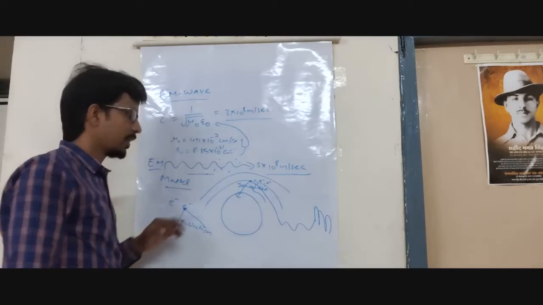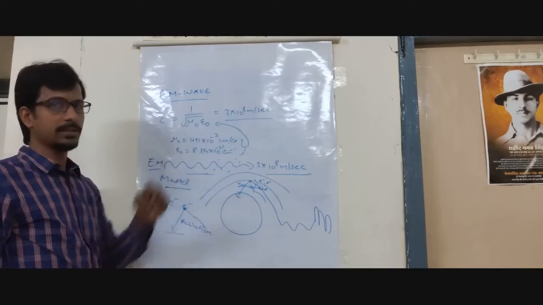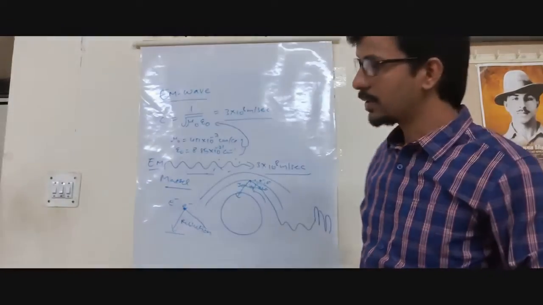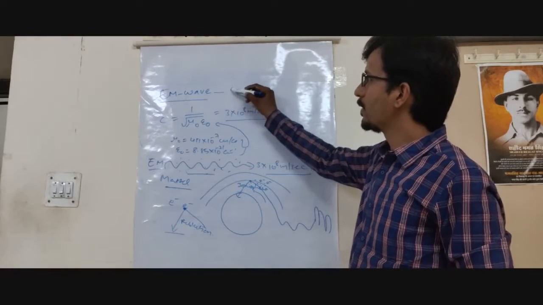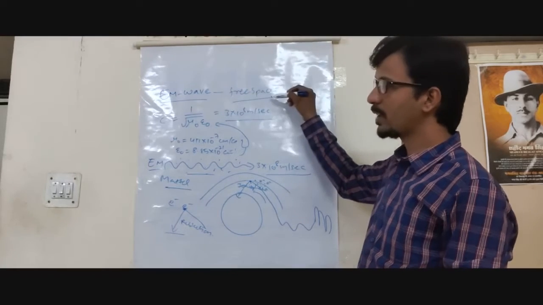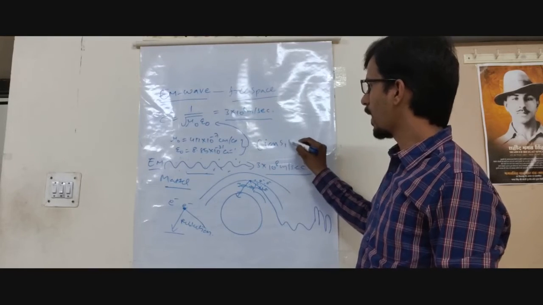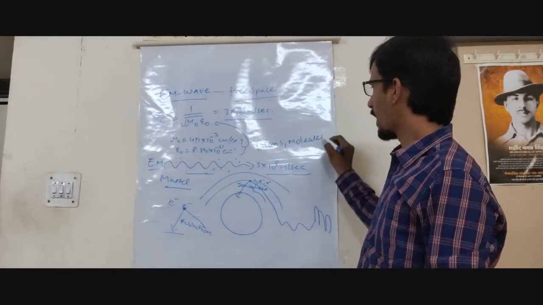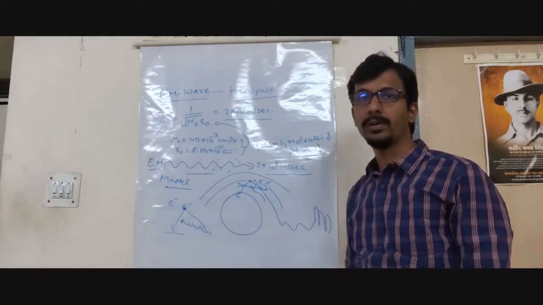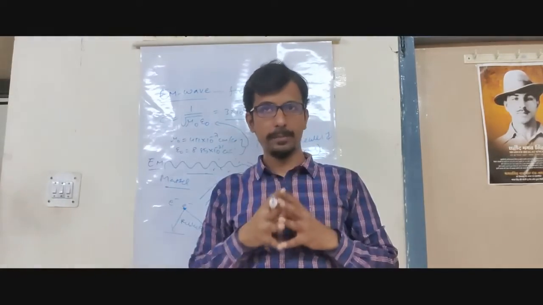Then we get reflection of rays. Like that, in entire free space, light can travel up to 3 into 10 power 8 meters per second. That is the principle. The principle is based on electromagnetic waves in free space. Free space means what? There are no obstacles, in terms of ions, molecules and atoms. Put together, we are going to get the electromagnetic wave, and how it is going to travel in free space.